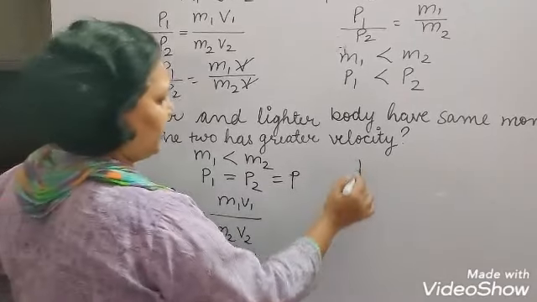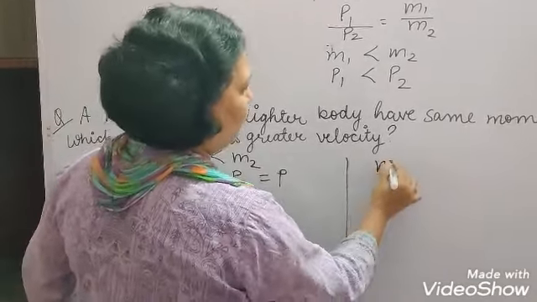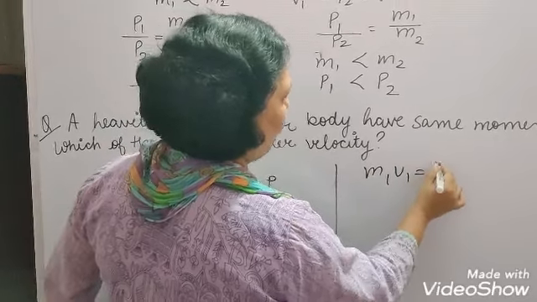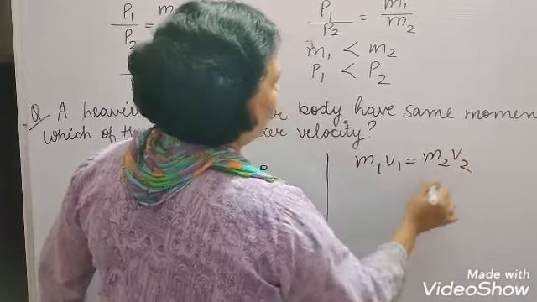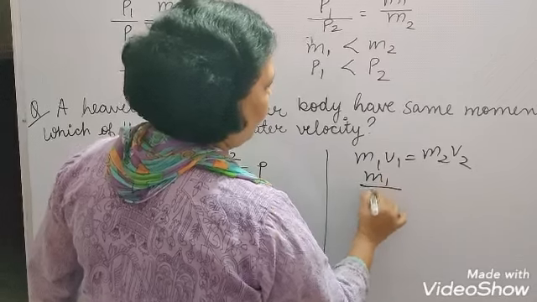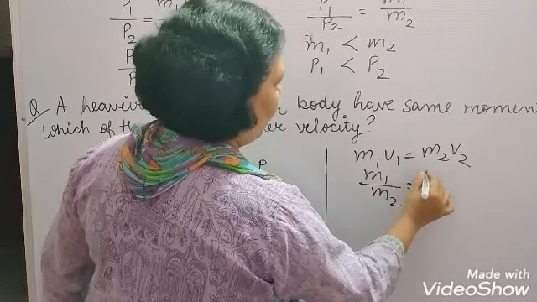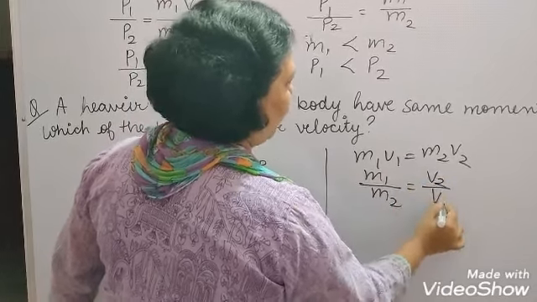Now m1v1 equals m2v2, or simply we can write m1 upon m2 is equal to v2 upon v1.